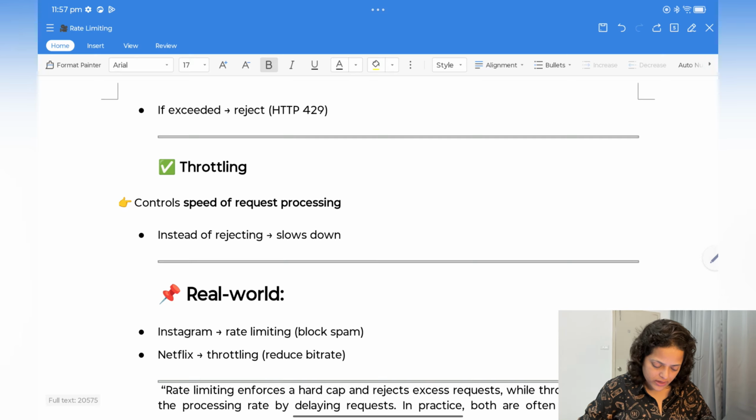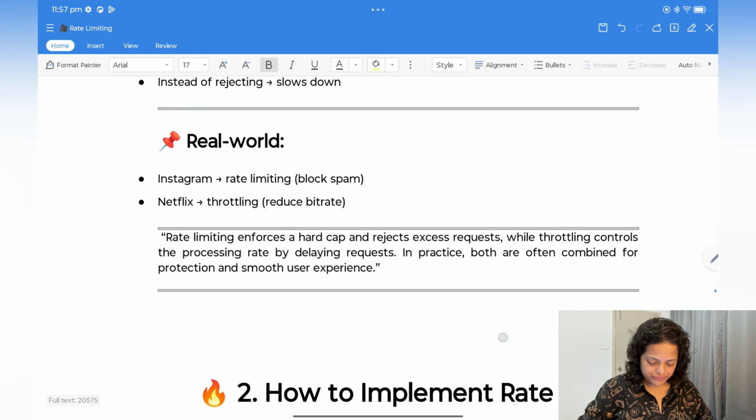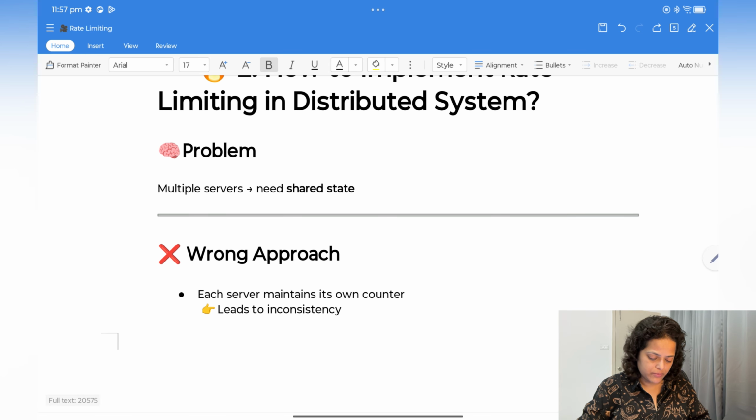Now what is throttling? Control speed of request processing. Okay, instead of rejecting, slow down and then later process that request. So real world example, Instagram rate limiting and Netflix throttling. Now how to implement rate limiting in distributed system? So how can you implement that?